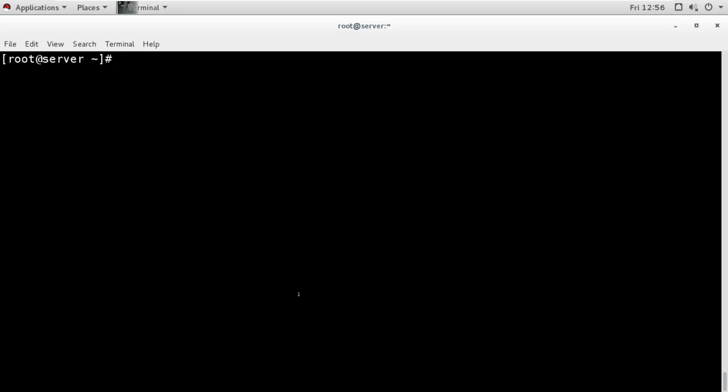Okay, so for configuring the DNS server, the first requirement is the package requirement. What are the packages we need? The package we need is called bind. We can check. I have configured a yum server, so I will run yum list bind with a star. That means whatever comes after bind, I don't know, I need all the packages which start with bind.